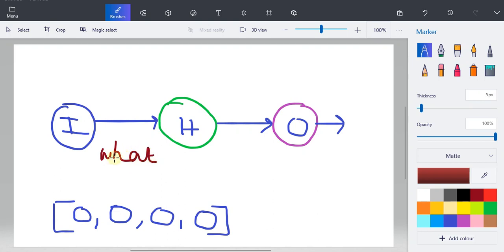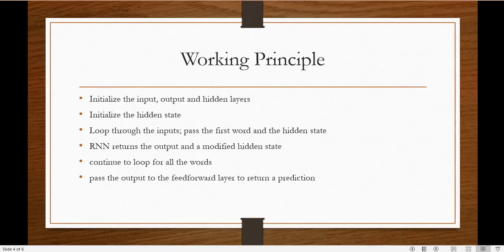The next thing is the hidden state, which is empty right now. So these two things are the input to the hidden layer.